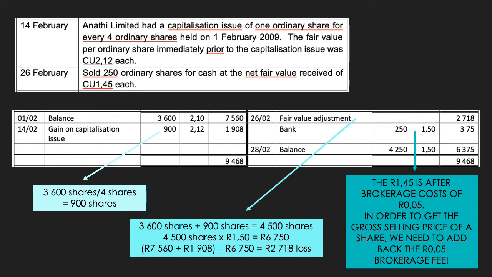Once again, the R1.45 per share is after the brokerage cost of 5 cents per share. Therefore, in order to get the gross selling price and the gross fair value of a share, we need to add back the 5 cents brokerage fee, which is how we then get to a Rand value of R1.50, which was also used above in order to get the fair value adjustment. Therefore, at the end of February, our investment consists of 4,250 shares with a fair value of R1.50 each.